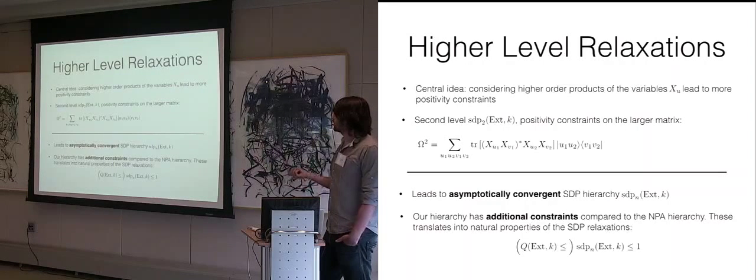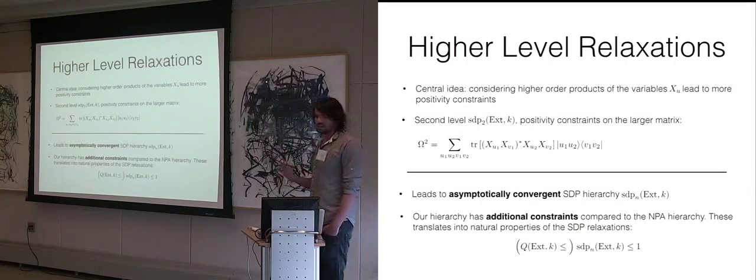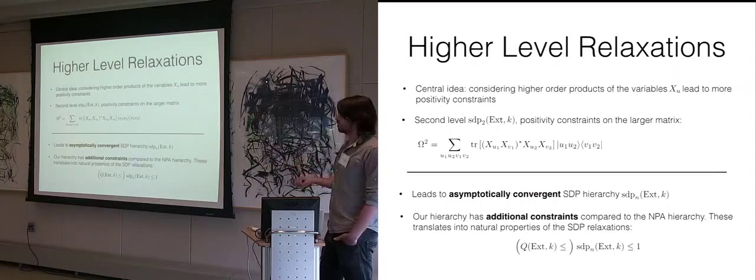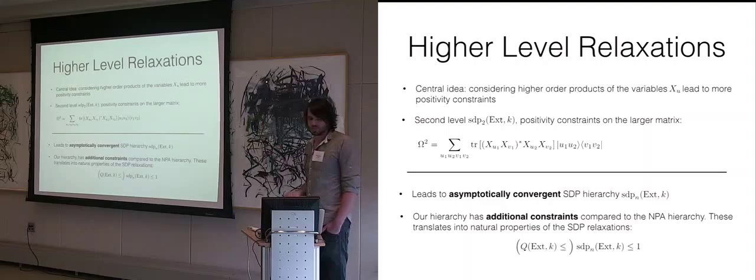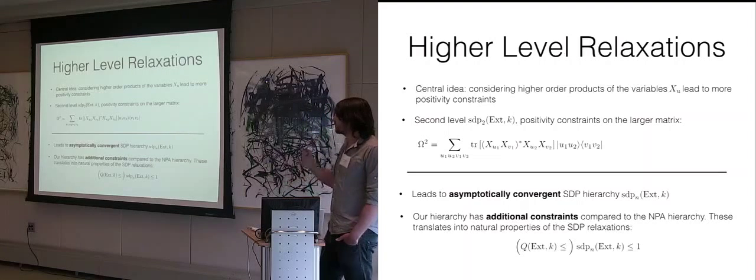Okay, now I was also saying that this work was inspired by this work of Lasserre and Pironio, and this non-commutative version of polynomial optimization by Pironio, it's actually called the NPA hierarchy, and I just want to stress that the hierarchy we get here for this extractor setup is a bit different, so it has additional constraints compared to the NPA hierarchy.